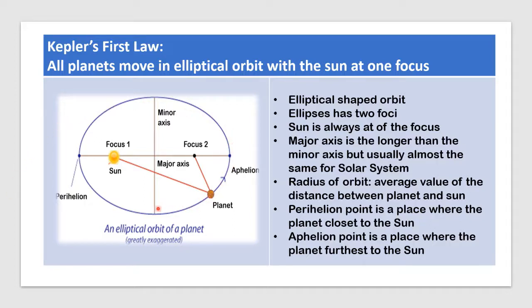An ellipse has two foci, and the Sun is always at one of the foci. The major axis is longer than the minor axis, but they are usually almost the same for the solar system. The radius of orbit is the average value of the distance between the planet and the Sun. The perihelion point is where the planet is closest to the Sun, and the aphelion point is where the planet is furthest from the Sun.